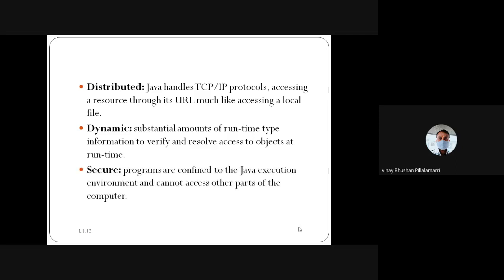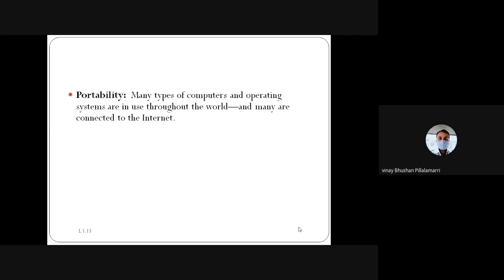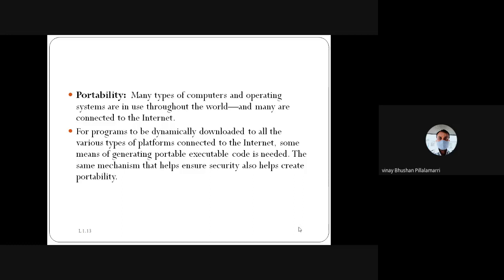Anyhow, when you are working on your internet programming, this JVM will have more security whenever you are taking the JDBC programs. And portability, as you are removing the complexity compared to procedural oriented programming. That's why we are calling that internet programs are lesser in complexity when coming to procedural oriented. That's why we call it portability in nature, for programs to be dynamically downloaded to all the various types of platforms connected to the internet. So we can say that Java is purely an internet programming language.